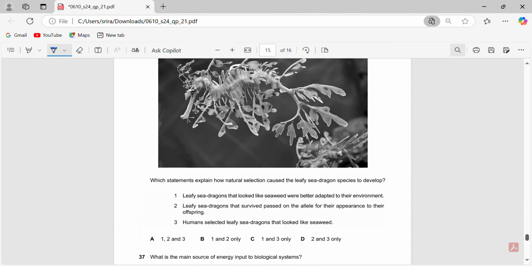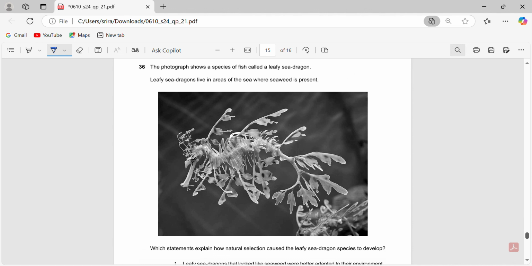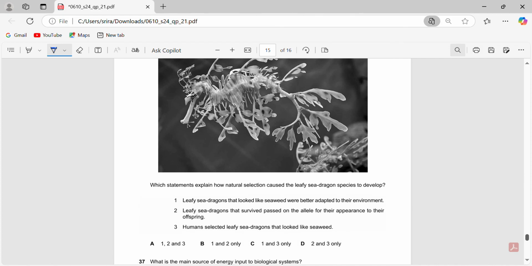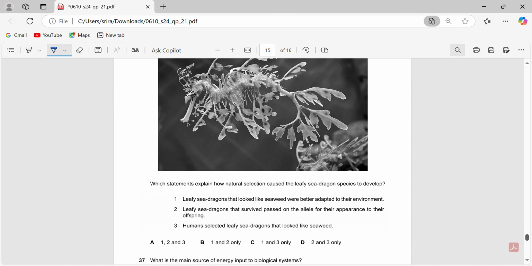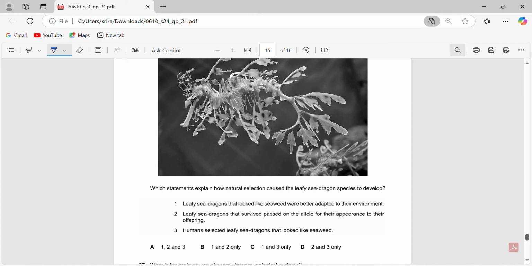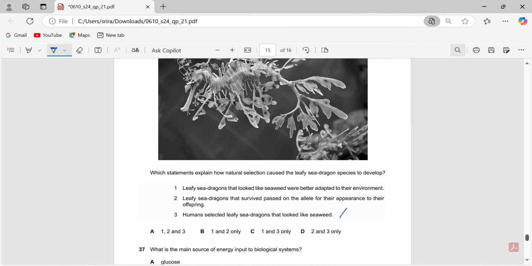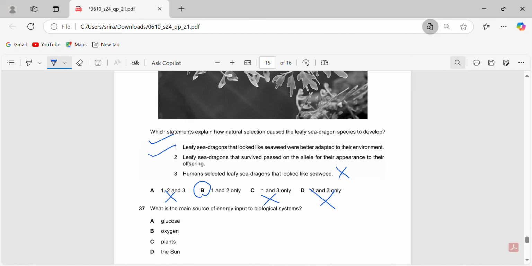36. Okay. Leafy sea dragons live in areas of the sea where seaweed is present. Leafy sea dragons that look like seaweed were better adapted to their environment. Leafy sea dragons that survived passed on the allele for that. Okay, so this is natural selection, the explanation. First they have an adaptation, better adapted to the environment. They survive, they pass on the allele. So this is natural selection. Straight away, because I mentioned natural selection, that third point suggests artificial, which is not true. So any option with 3 is wrong, leaving B, and also these two points are natural selection. They are true. So 36 has to be B.